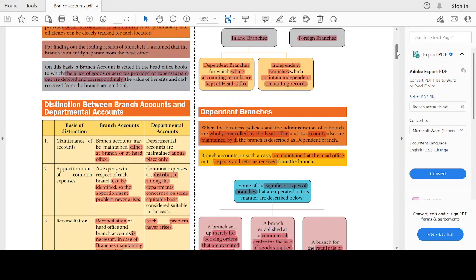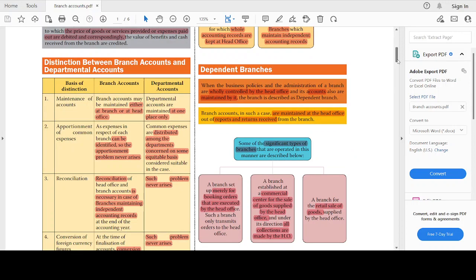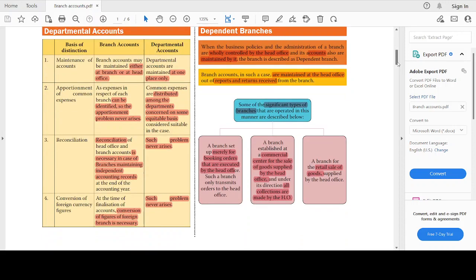Let us understand the distinction between branch accounts and departmental accounts. Under branch accounts, the records can be maintained either at the branch or at the head office, while in the case of departmental accounts, they can be maintained at one place only. With respect to the apportionment of common expenses, there is no concept called common expenses because a branch is a separate entity for the purpose of accounting. Therefore, the apportionment problem does not arise. But in the case of departmental accounts, the common expenses are to be distributed among the departments concerned on some equitable and reasonable basis.